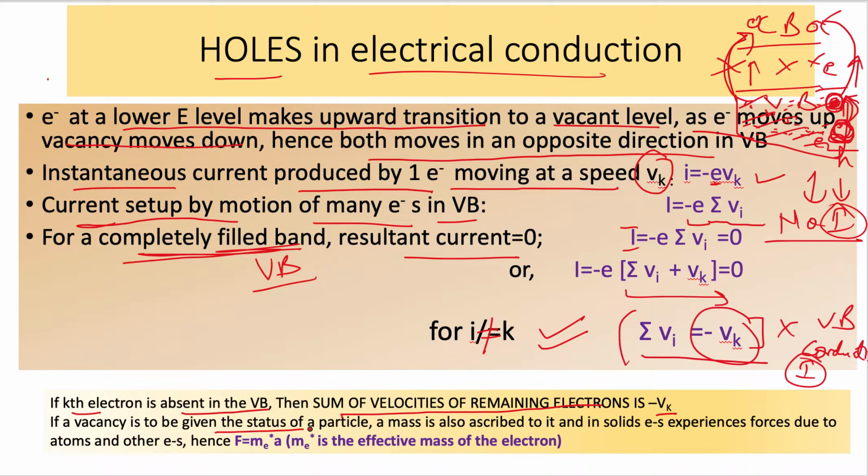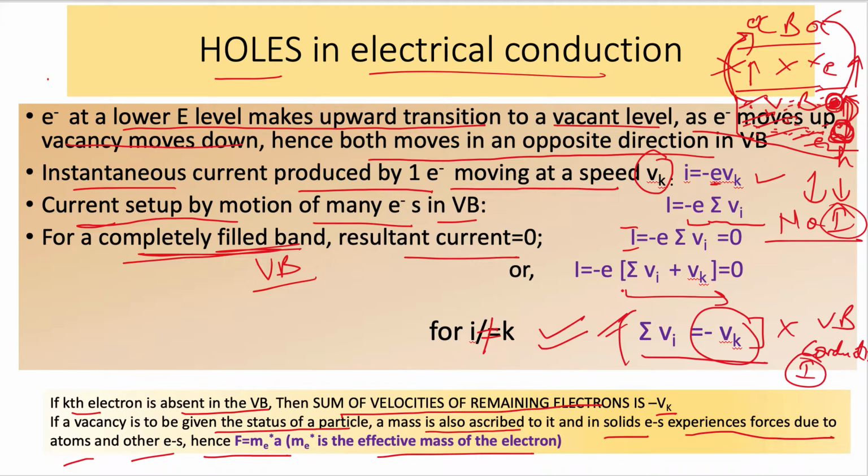If the vacancy is to be given the status of a particle, that is, a hole, a mass is also ascribed to it. In solids, electrons experience forces due to atoms and other electrons. Whatever is present in the crystal lattice exerts force on the charge carriers. Hence, by Newton's law, F = m_e* a, where m_e* is the effective mass of the electron. So this equation states that if any one electron is free to move, its velocity equals the summation of velocities of all the electrons occupying the valence band, with a negative sign due to the opposite motion of the charge carriers.